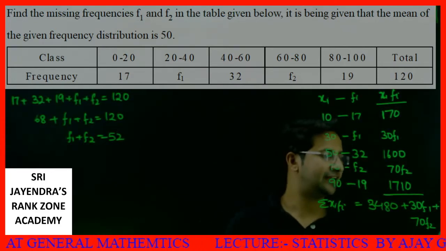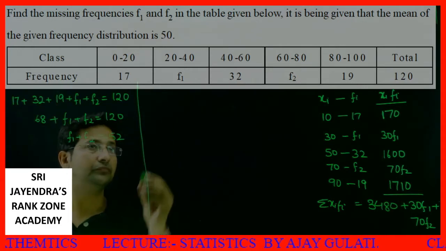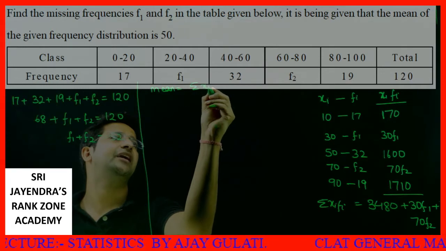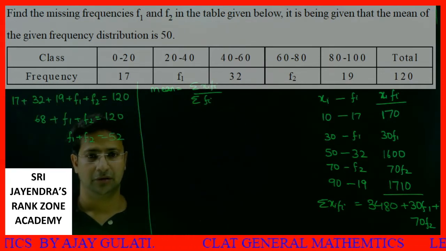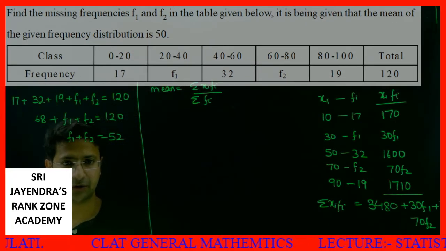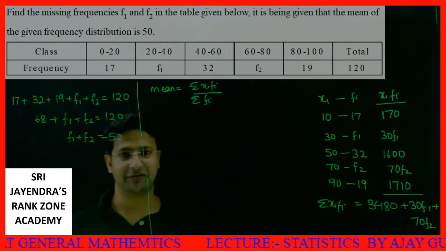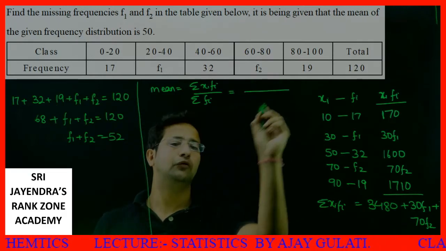So this is summation xi fi. Now what is the mean, my dear students? Mean is summation xi fi divided by summation of frequencies. I'll set it correct, don't worry. So the mean is like this: summation xi fi upon summation fi.